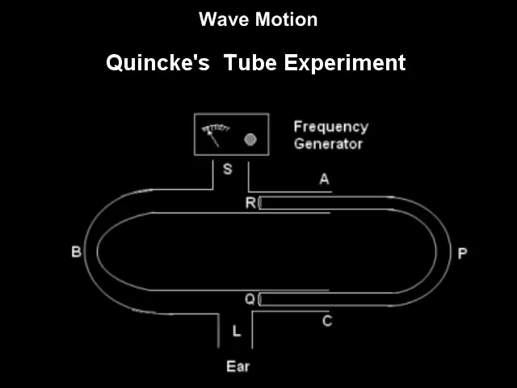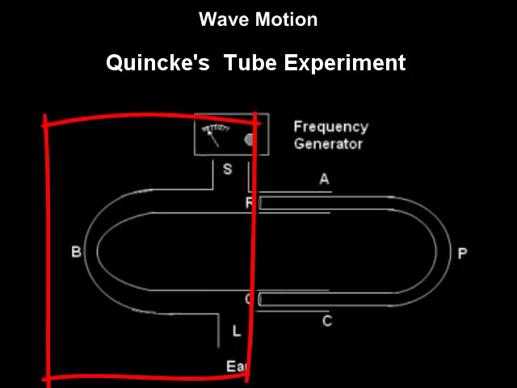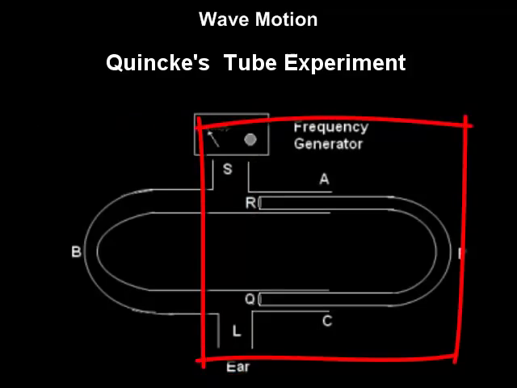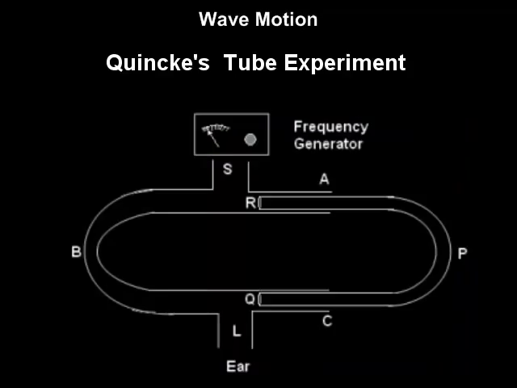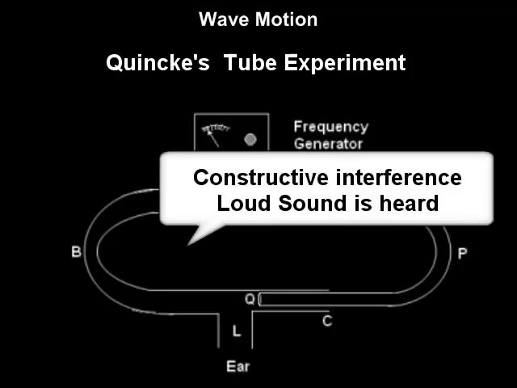The sound waves entering at S travel along two different paths, SBL and SQL. At L, these waves come together. If these two paths are of equal length, the waves interfere in phase at L. Thus, constructive interference takes place and a loud sound is heard.